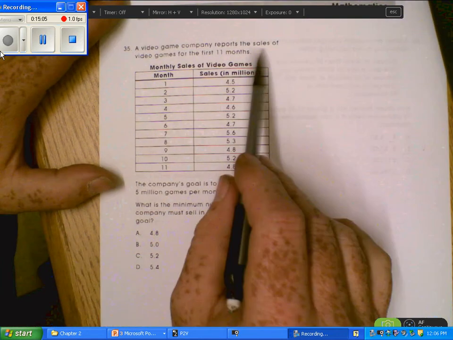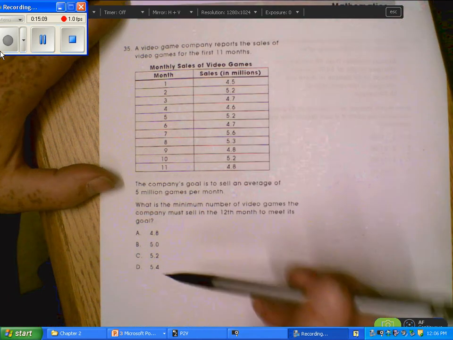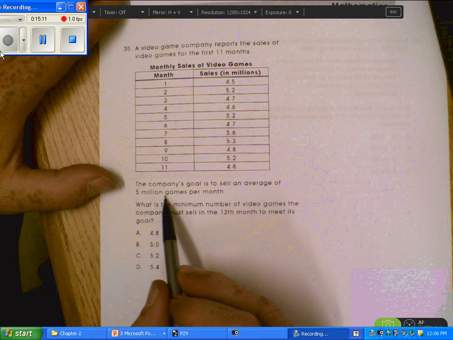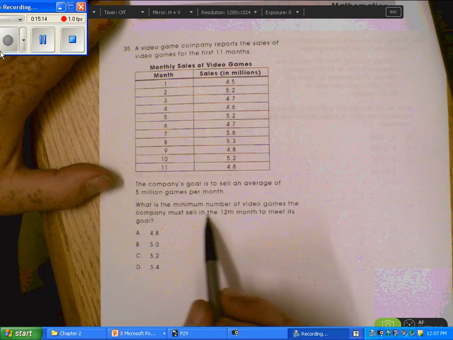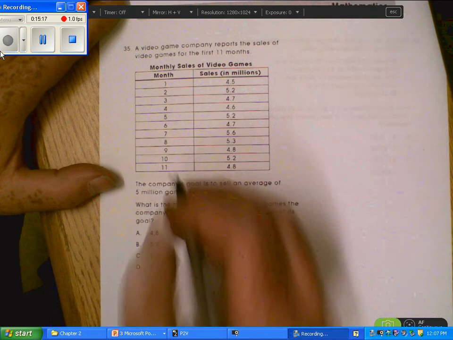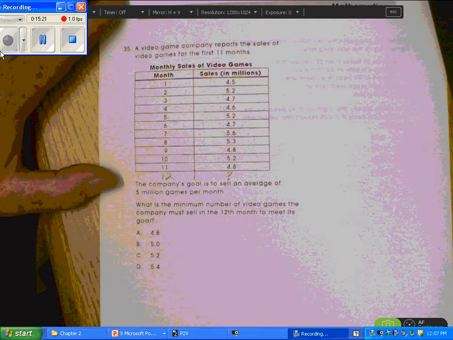A video game company reports the sales of video games for the first 11 months. You got all this. The company's goal is to sell an average of 5 million games per month. What is the minimum number of video games the company must sell in the 12th month to meet this goal? So we got this down here, and we don't know how many they need to sell.